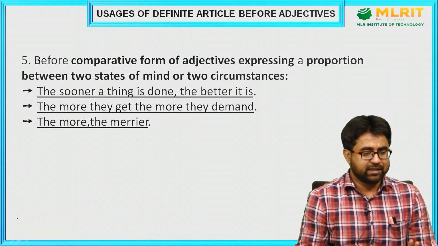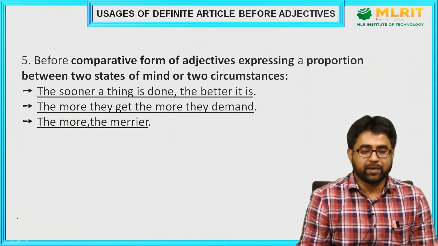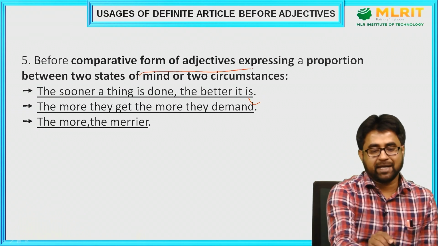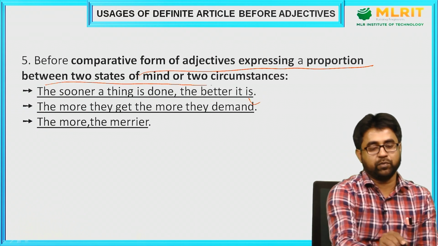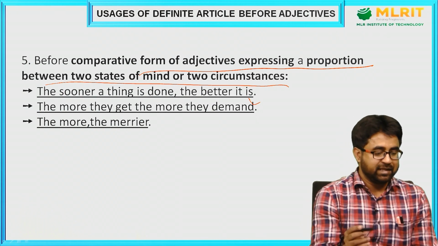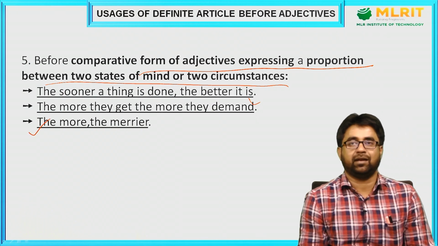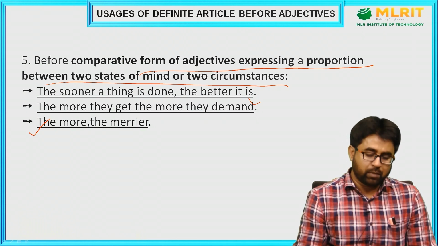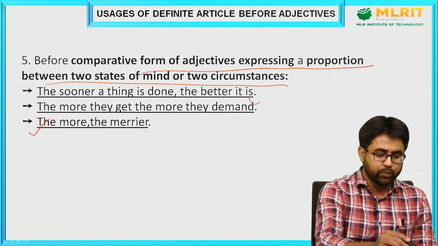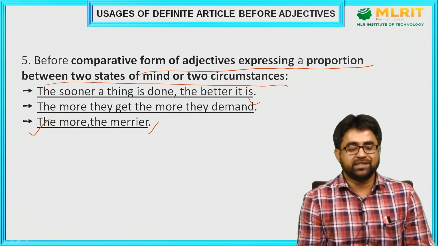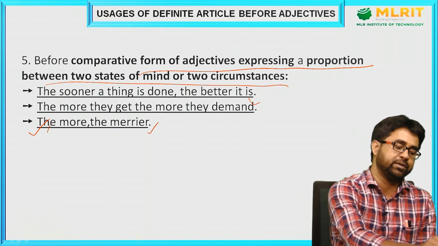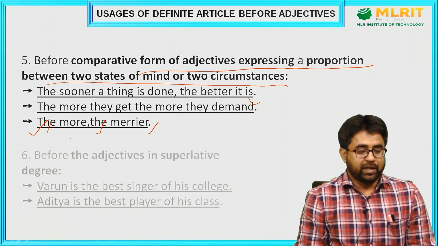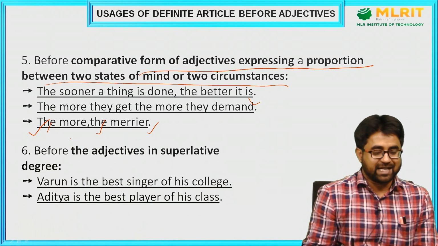Now let's see certain other things. The usage of the comparative form of adjective. Sometimes the comparative form of adjective expresses a proportion between two states of mind or two circumstances. See the example, the more the merrier. So this is one particular type of sentence structure. We normally don't use it, but in rare cases we do use this kind of sentence structure. So please remember, in this kind of sentence structure we always use the definite article in both parts, the more the merrier. Fine. Now the last one, before the adjective in superlative degree.